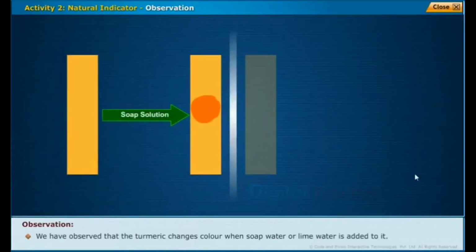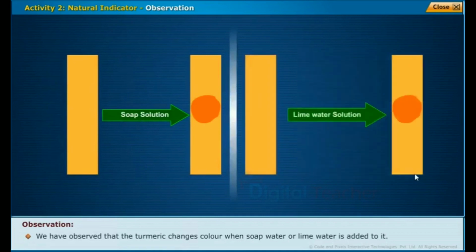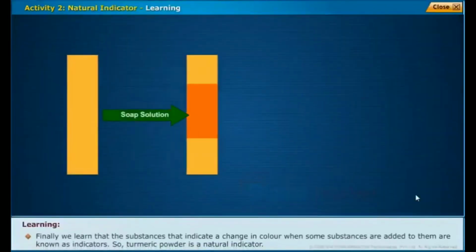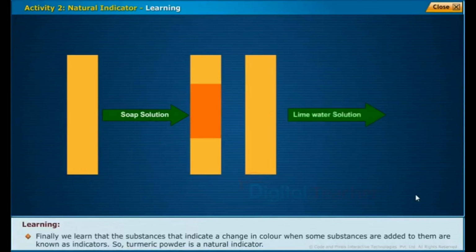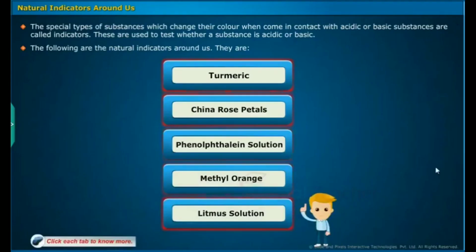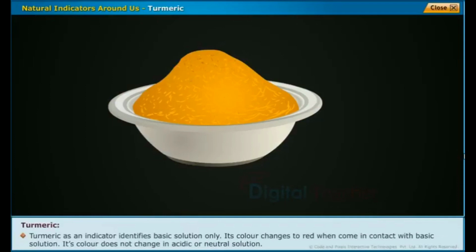Here we observe that the turmeric changes color when soap water or lime water is added to it. So finally we learned that the substances that indicate a change in color when some substances are added to them are known as indicators. So turmeric powder is a natural indicator. Turmeric as an indicator identifies basic solution only.